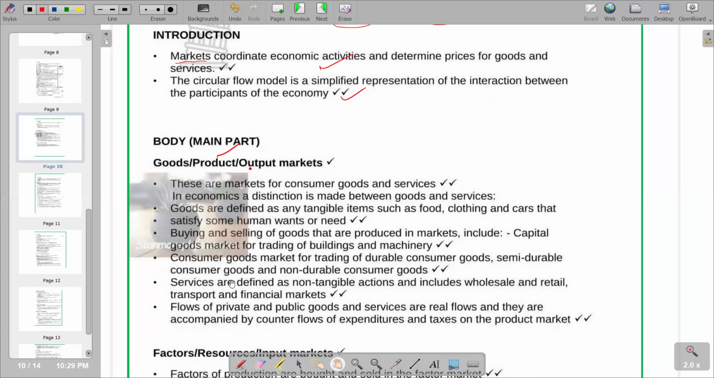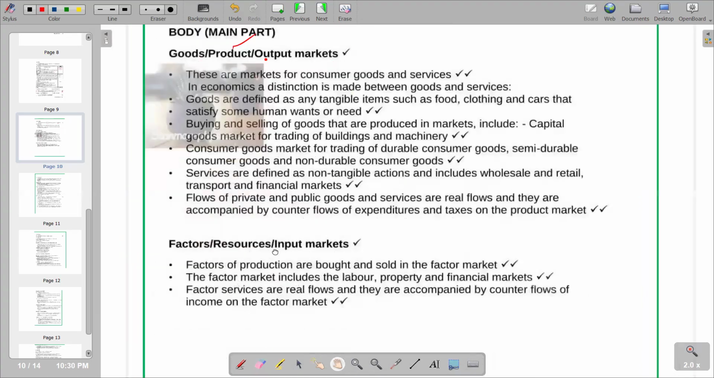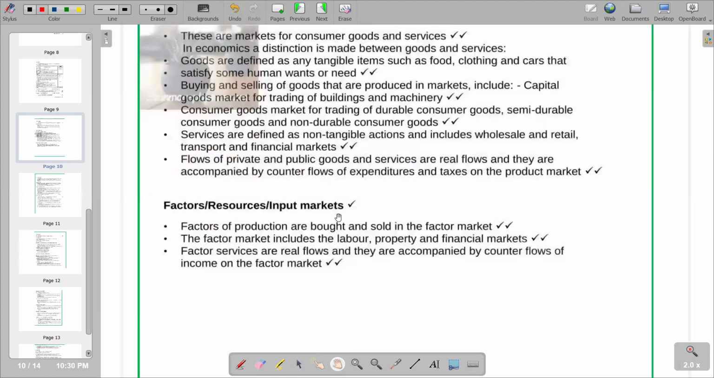Then we go to the last point. Flows of private and public goods and services are real flows, and they are accompanied by counter flows of expenditures and taxes on the product market. So those are the explanations that we have in terms of the product market. Then we go to the next type of market that we have, which is now the factor market, or we can call it the resource market, or the input market.